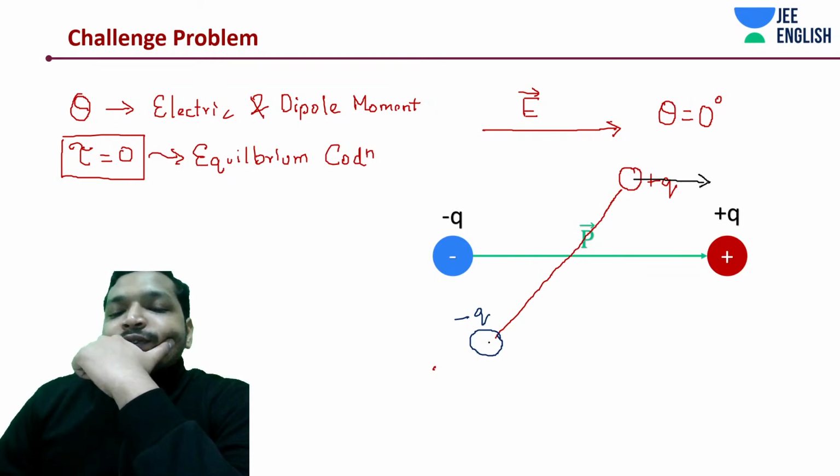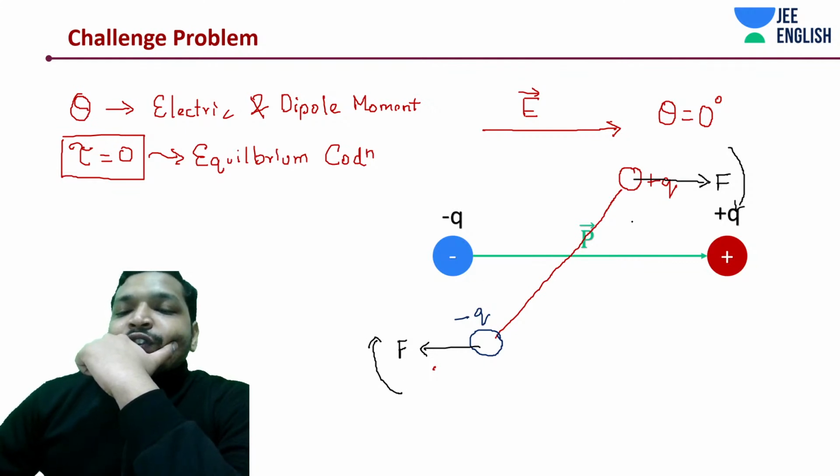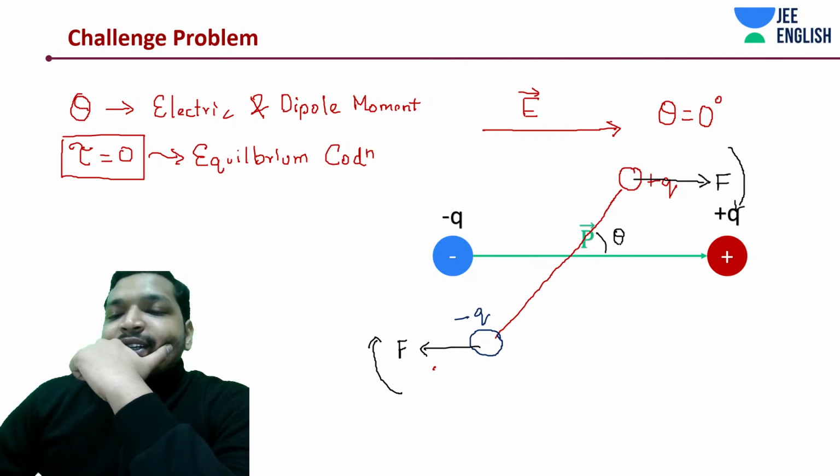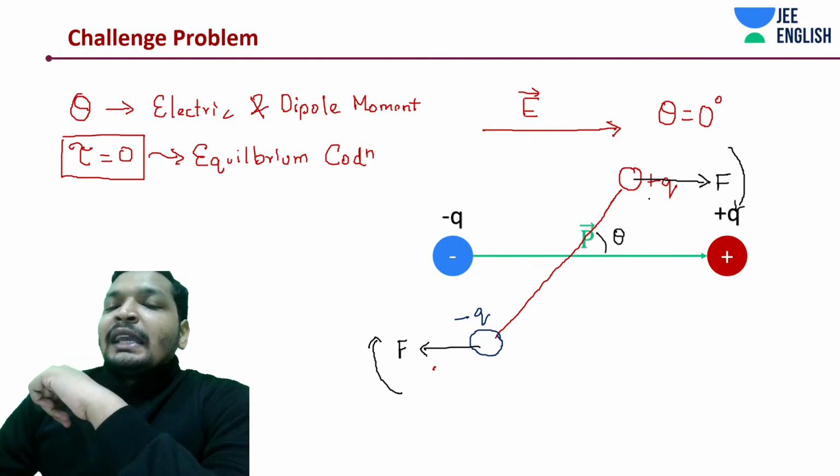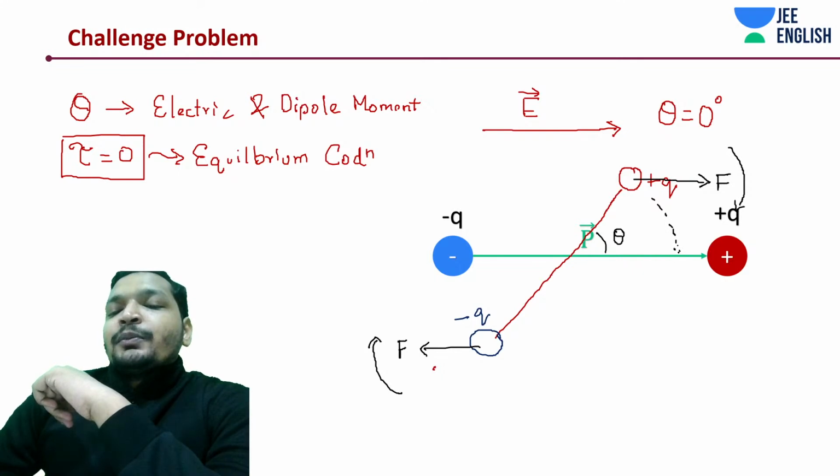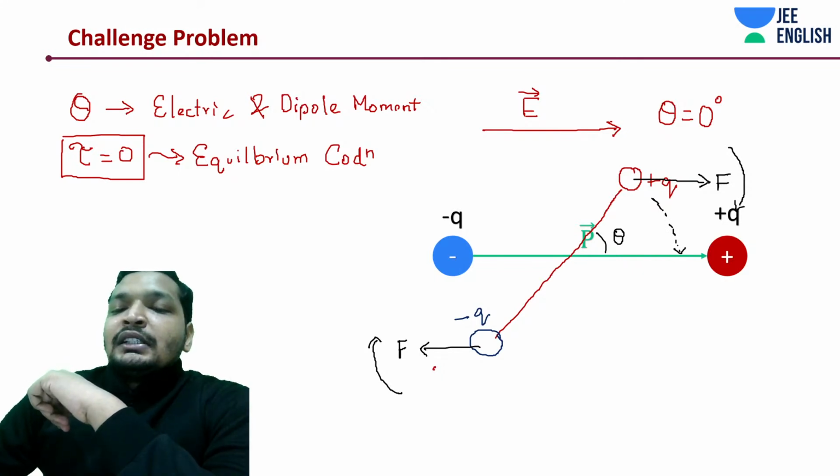Force like this, force like this. Same force but in opposite direction. Torque is going to be like this, torque is going to be like this. If you disturbed it by a small angle d theta, what is happening? The dipole is tending to come back to its position.